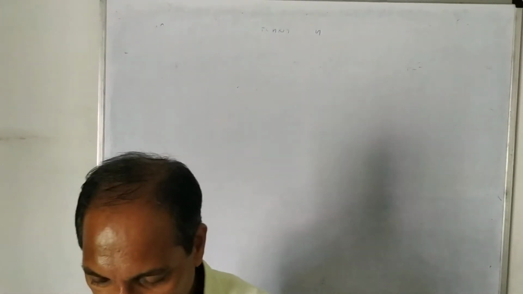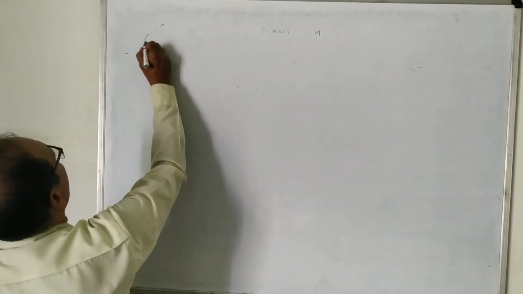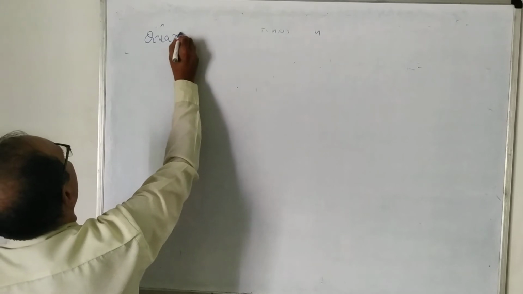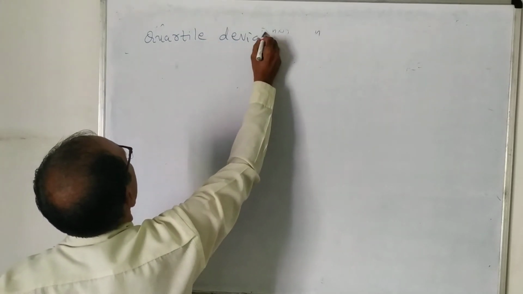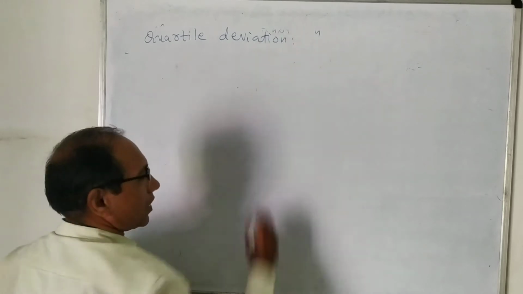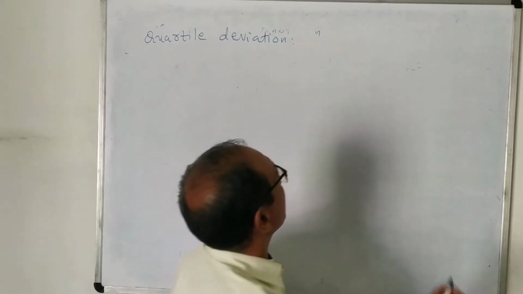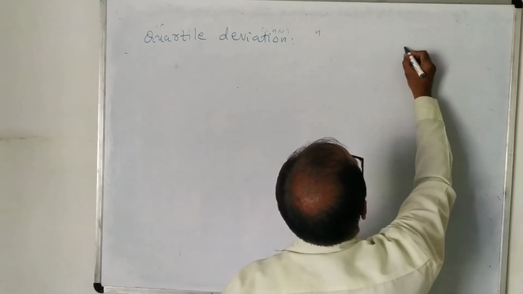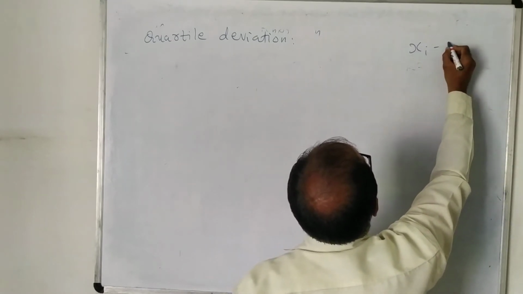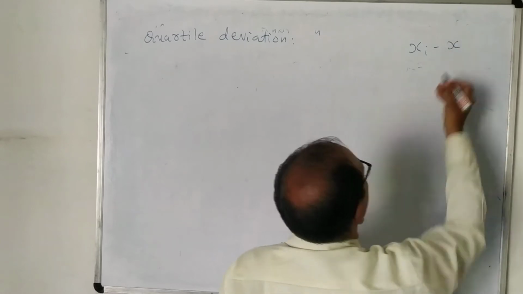Now let us see quartile deviations. Actually, what does deviation mean? In the last chapter, while finding mean, median, mode, we have observed finding xi minus x bar.